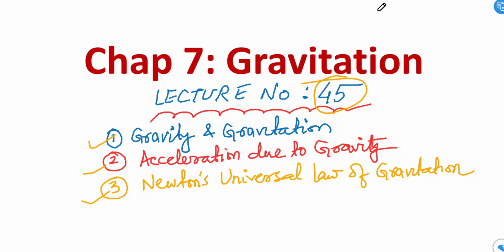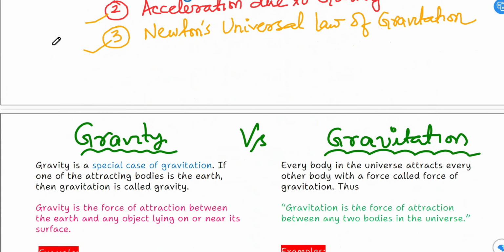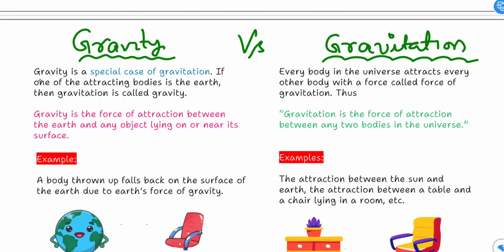Today we shall start chapter number 7, which is gravitation, with lecture number 45. Topics are gravity versus gravitation. Second is acceleration due to gravity, and then finally we shall discuss Newton's universal law of gravitation. Let us start. First of all, let us see what is the meaning of gravitation.